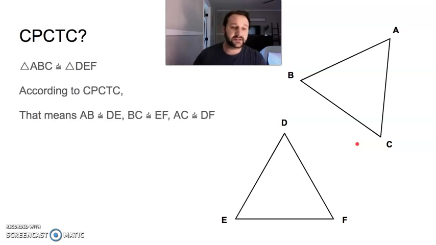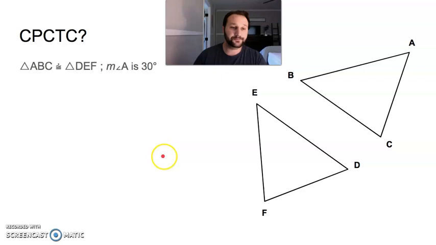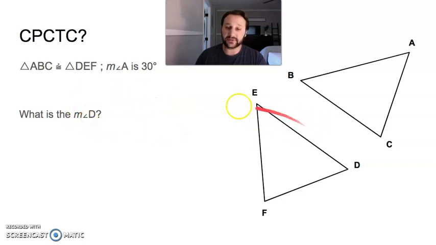Let's say whenever we have triangle ABC congruent to triangle DEF, notice I've adjusted these triangles a little bit. They're not equilateral anymore. And we know that the measure of angle A is 30. What is the measure of angle D then? Again, the order is important.